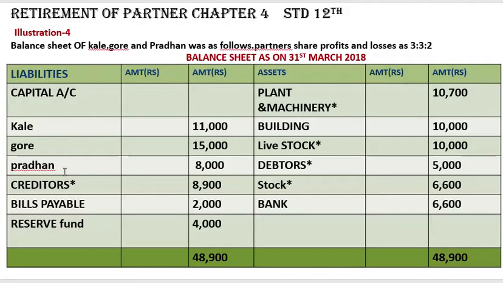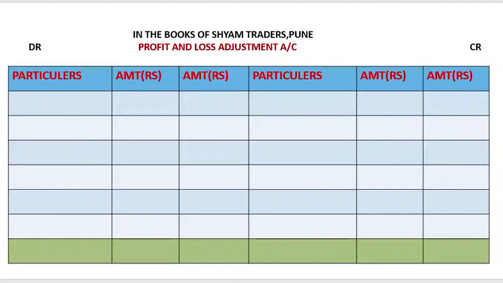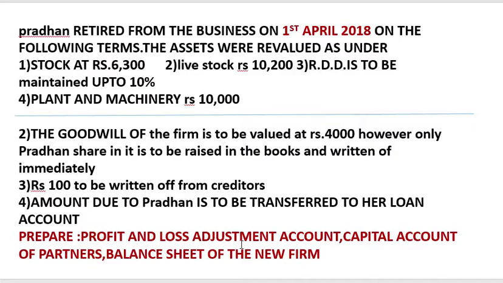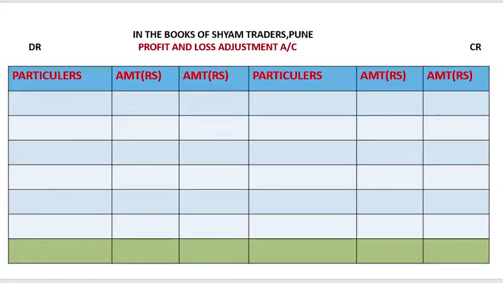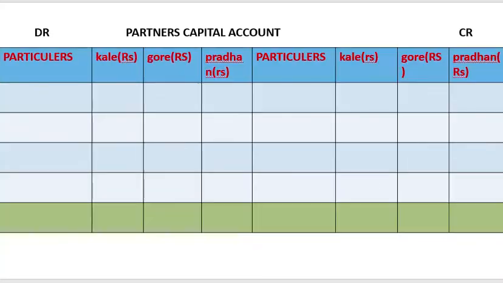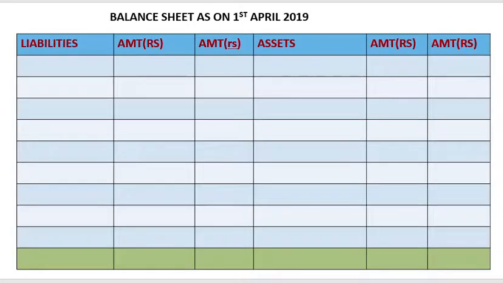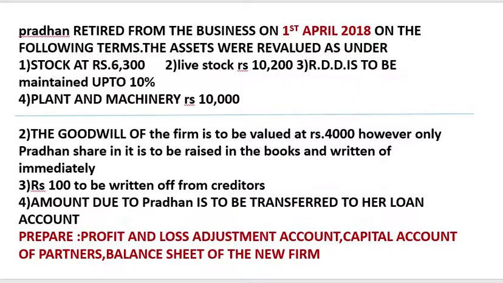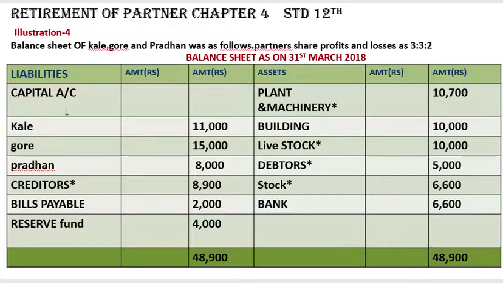So let's start posting of this balance sheet given in the question in the books of accounts, and I have prepared all the accounts. See whichever they have asked: profit and loss adjustment account, partners capital account and balance sheet. Capital accounts of Kale, Gore and Pradhan, this amount is given, 11,000, 15,000, 8,000.